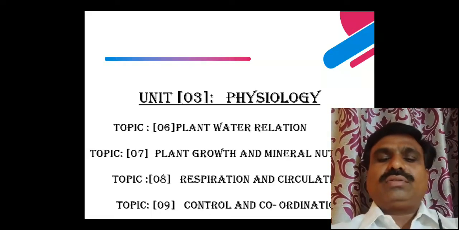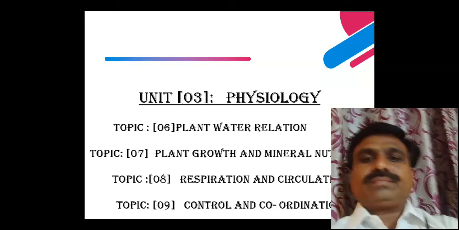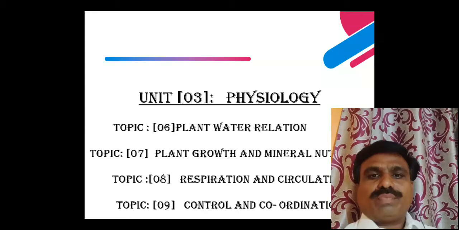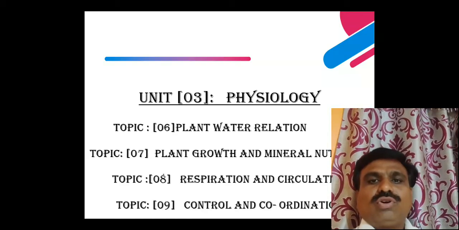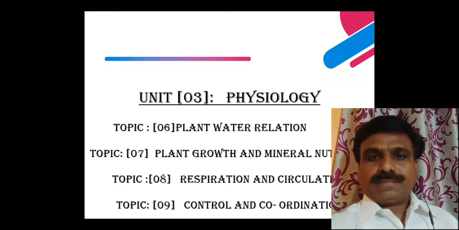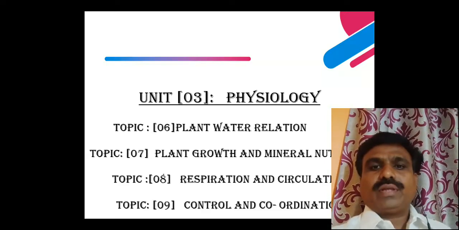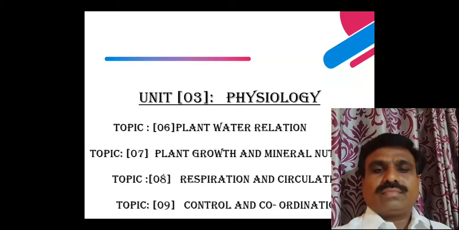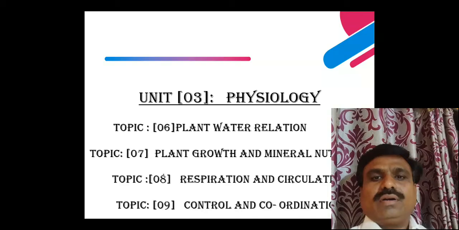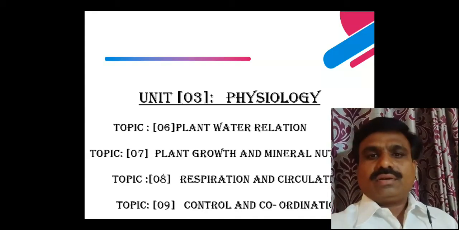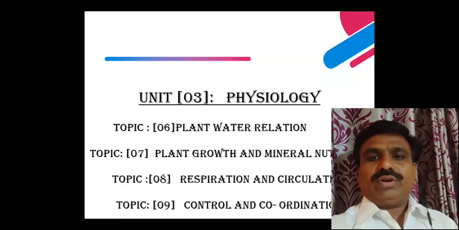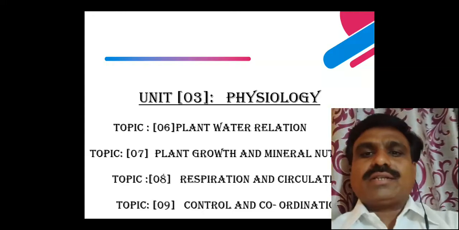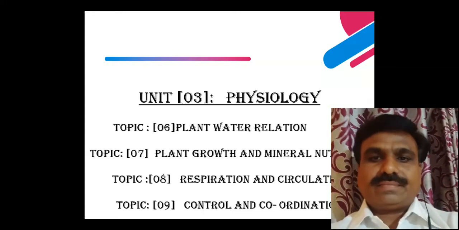Now the third unit is physiology. Physiology includes 4 topics. These 4 topics are plant water relation, then plant growth and mineral nutrition, third is respiration and circulation, and the fourth topic is control and coordination. The physiology of plants and the physiology of animals.